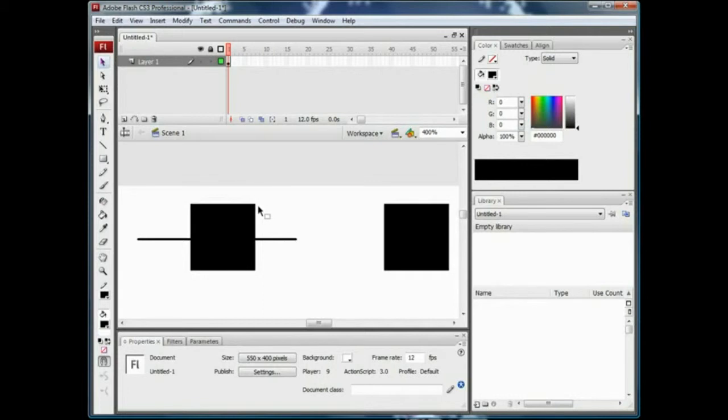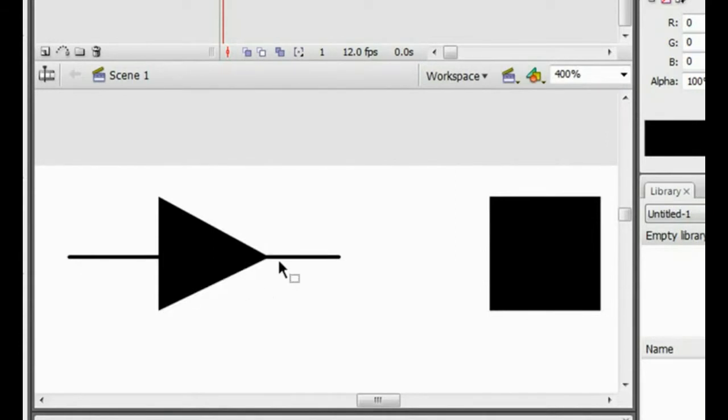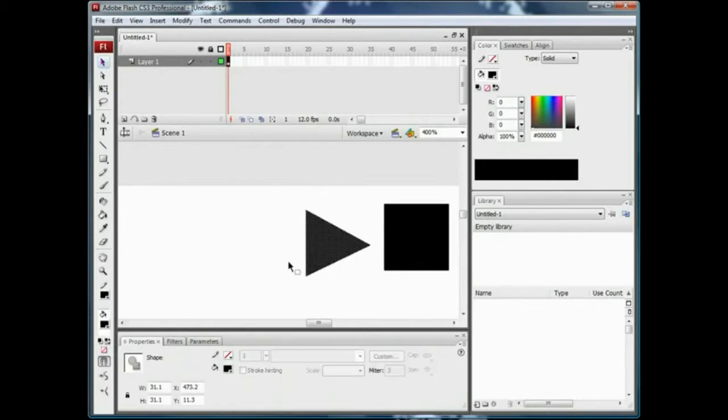Alright, so what you're going to want to do is grab your selection tool or press V and scroll over the top right corner and drag it down to the line, and the bottom right corner, and drag it up, and then double click the line and press delete, and now basically you have your start button. So now you have your start button and your stop button.